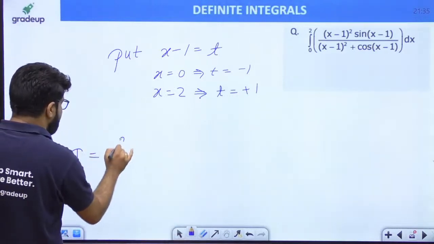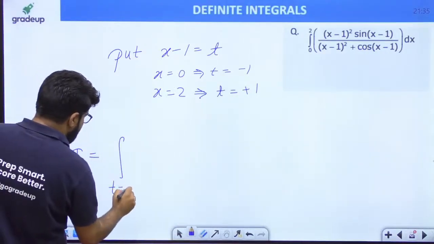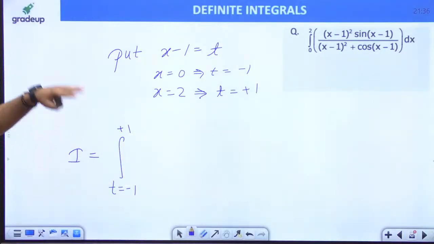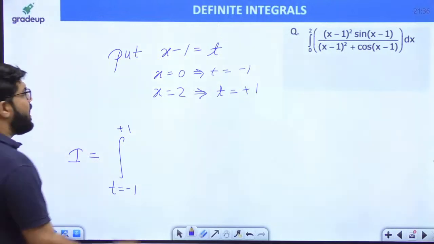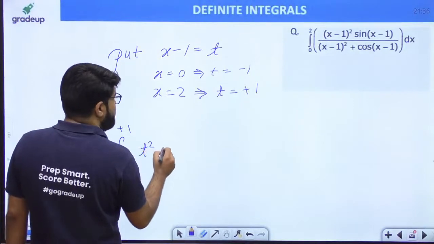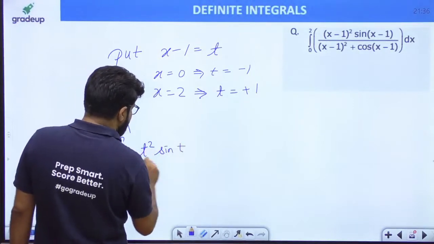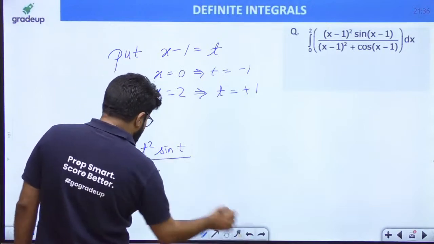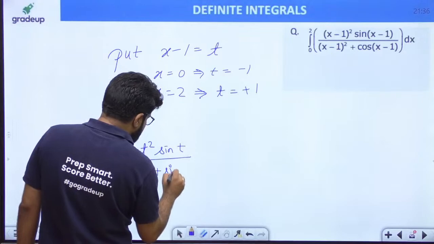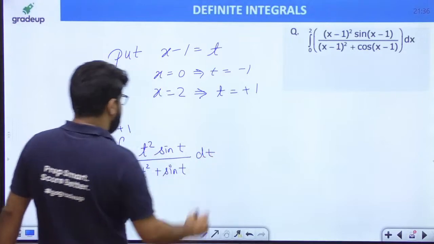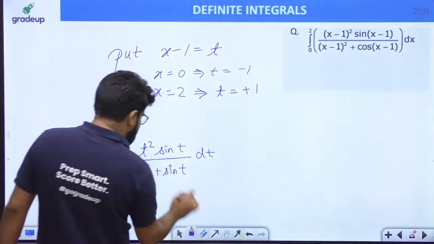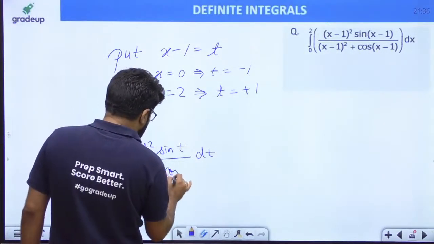So the integral will go from t equal to minus 1 to plus 1 of t square sin t divided by t square plus cos of t dt.